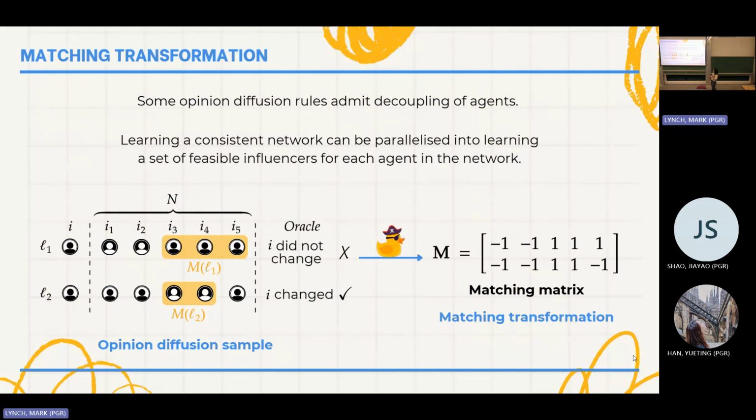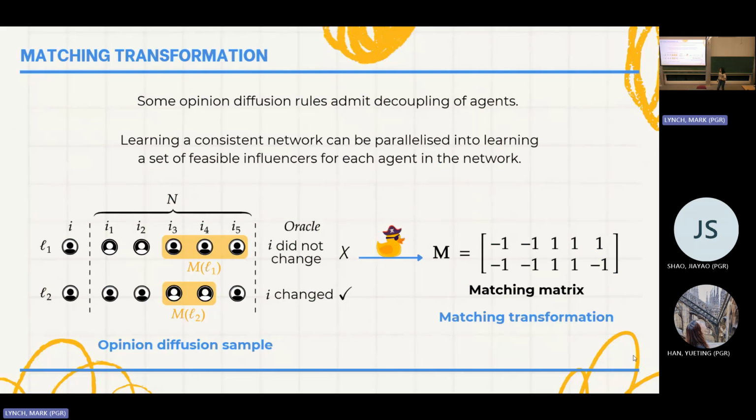And with that, we create something that's called a matching transformation. What is the matching transformation? Basically, we have an oracle. The oracle is going to sample a bunch of opinion states in my social network, and it's going to predict if my target node is going to change opinion or not after one step. So in the first case, my oracle sampled this opinion state. My target agent has opinion white, and it told me that it did not change opinion. So those agents that are going to match that not changing of opinion are going to be the ones with the same opinion, so the agents with opinion white.